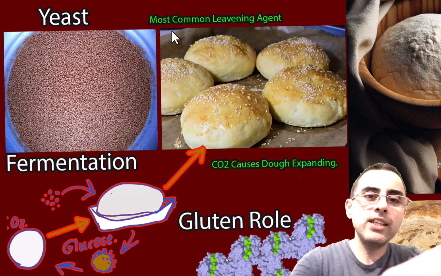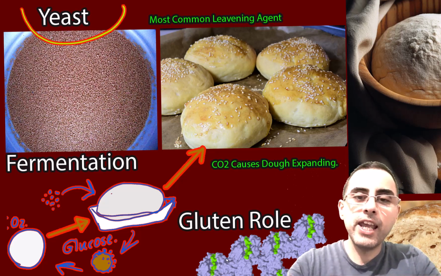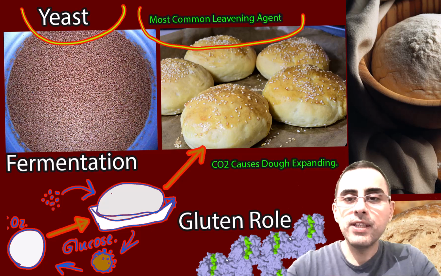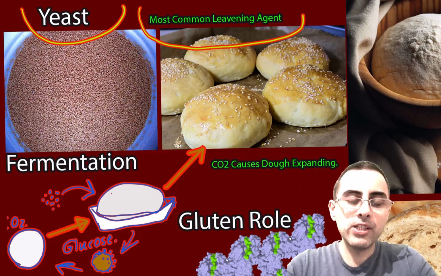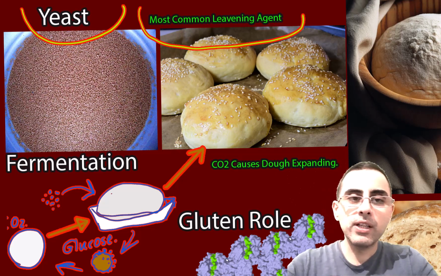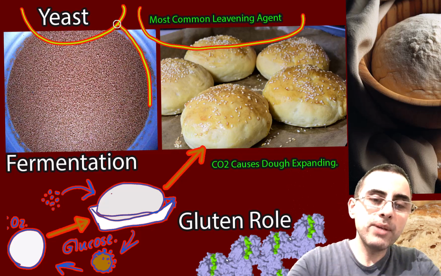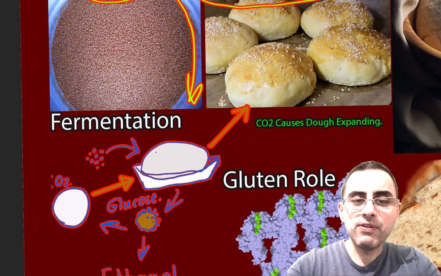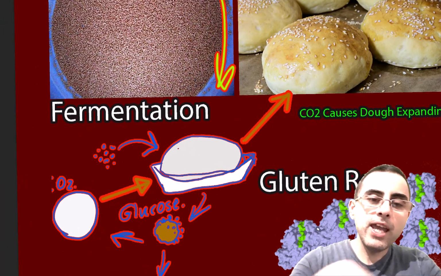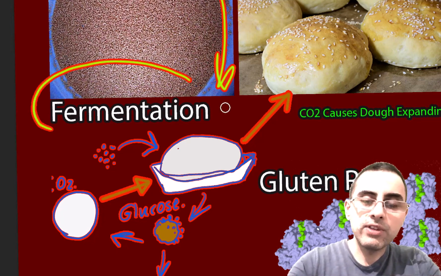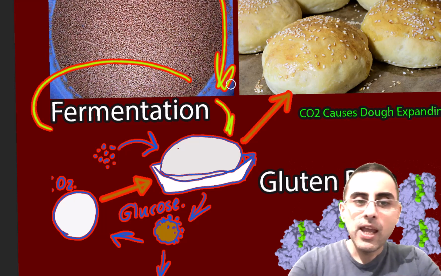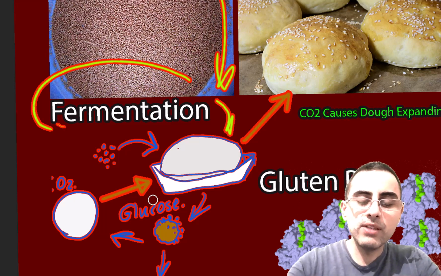We will talk about yeast, the most common leavening agent, its safety and its mechanism of action. Most important, what yeast is doing is fermentation. And what does fermentation mean? When you add yeast to the dough, it starts eating glucose. And this eating glucose means fermentation.